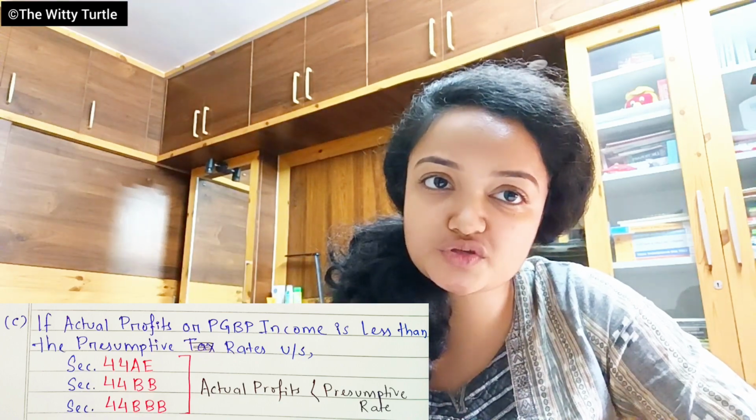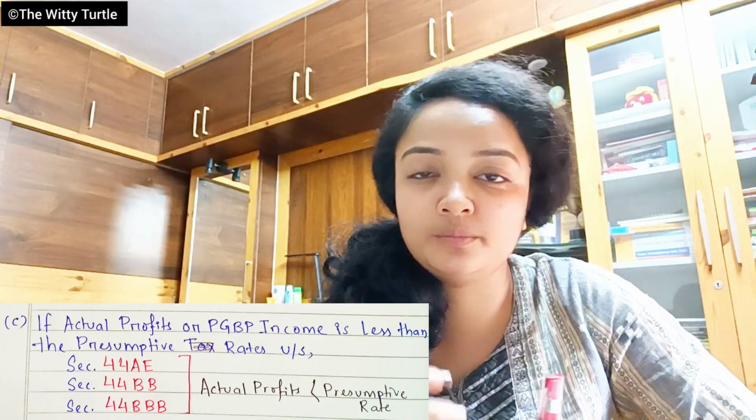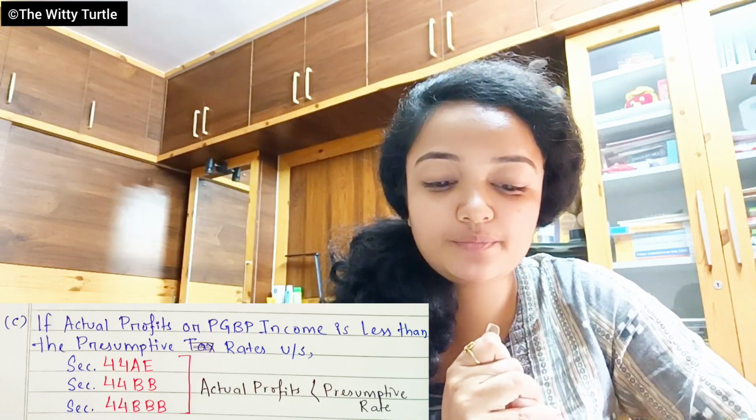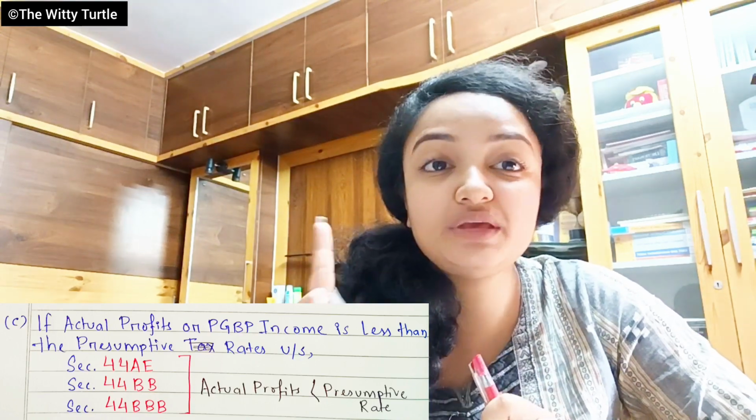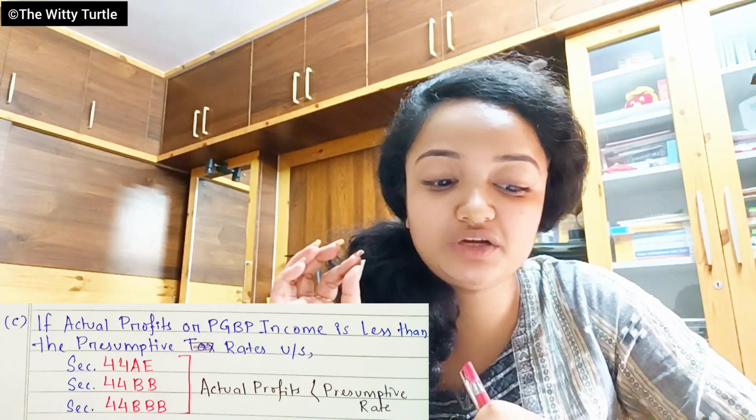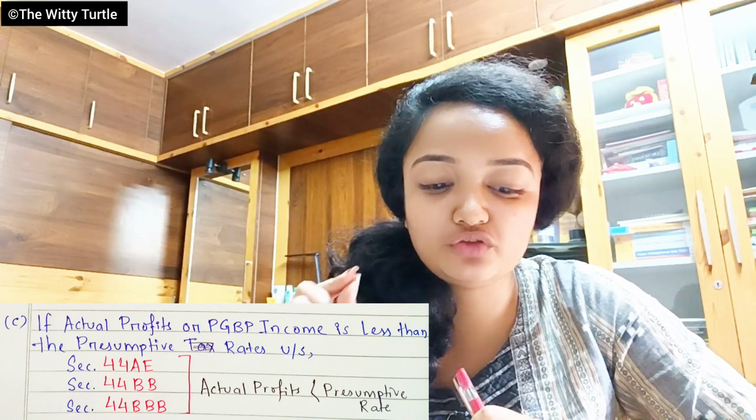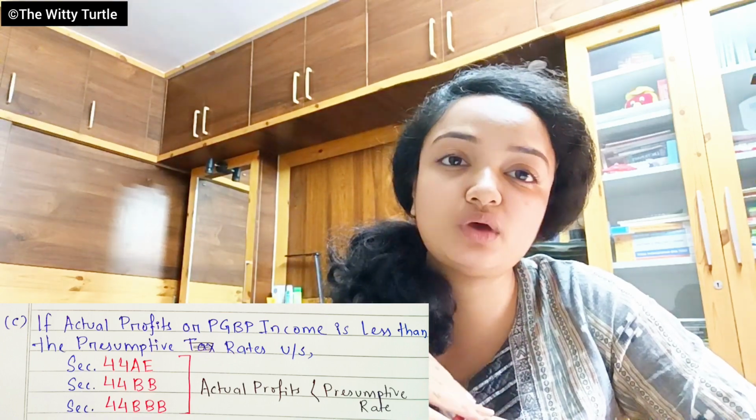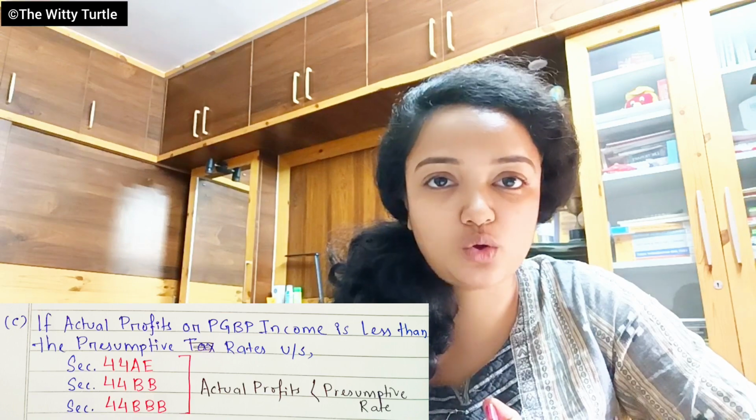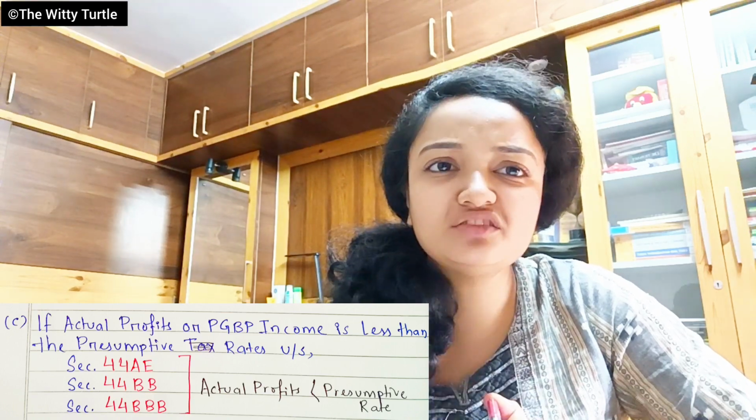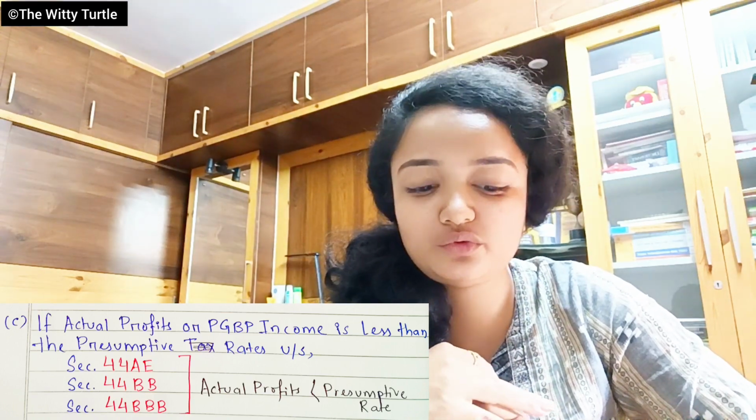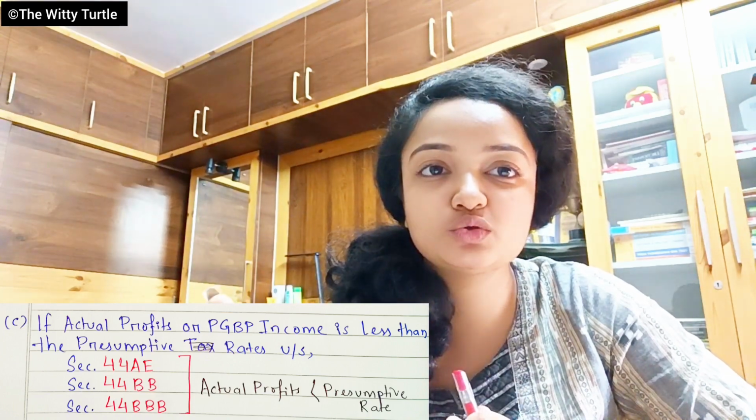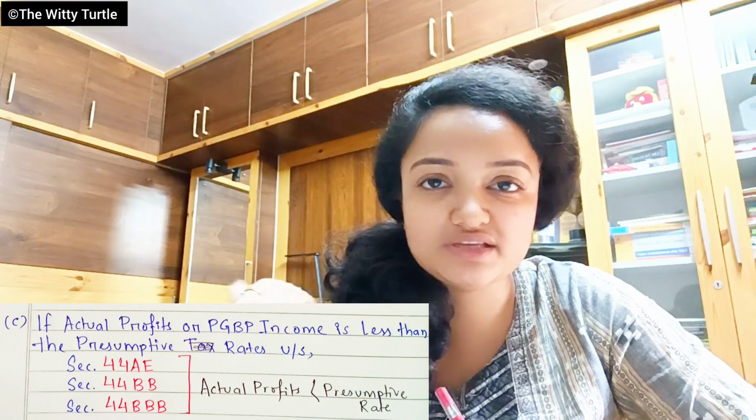You have to maintain your books of accounts, and you will also have to get your books of accounts audited, right? So what does it say? If your actual profits or the PGBP income is less than the presumptive rates given under section 44AE, 44BB and 44BBB, then you have to do your tax audits, right? If you're getting confused, then simply go back to section 44AE, BB and BBB. There it is clearly mentioned, and I have also revised the very same thing in the previous classes.